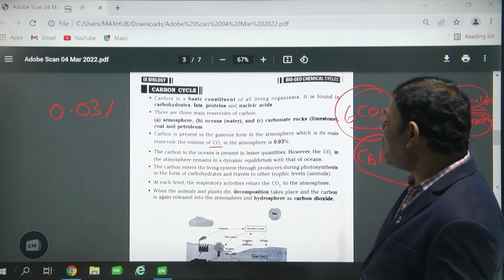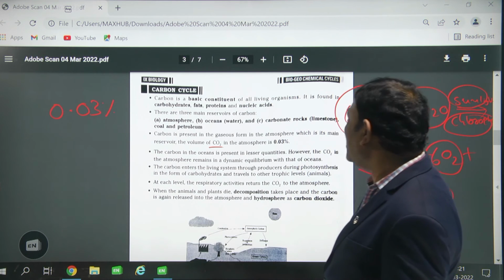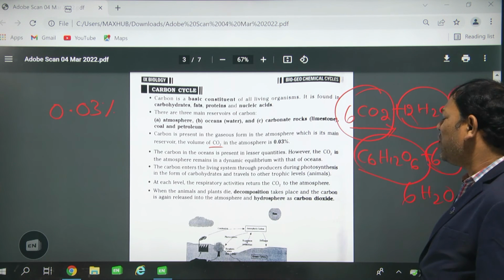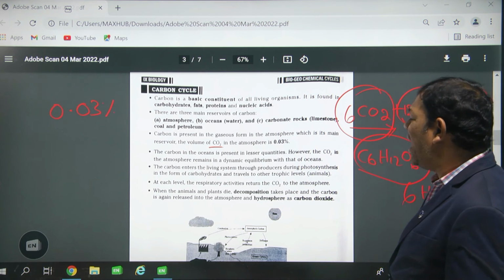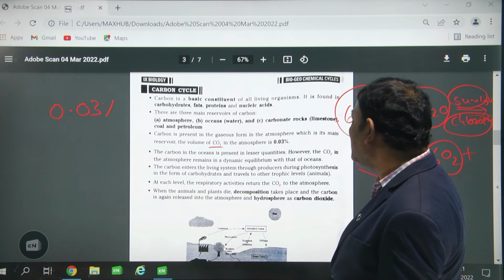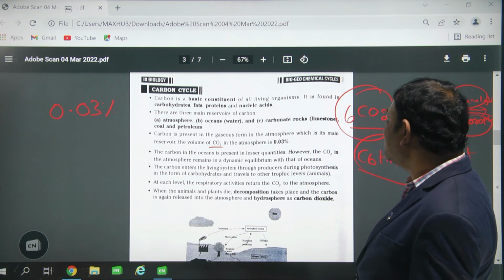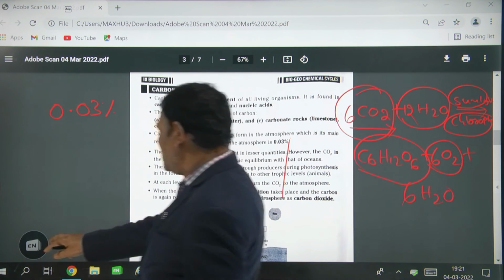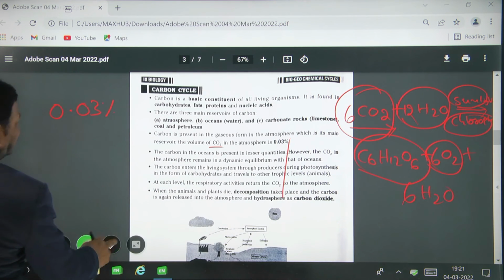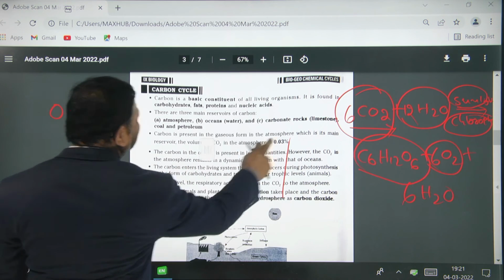When the plants and animals die, decomposition again takes place, and again that carbon dioxide is released into the atmosphere, and in the hydrosphere as carbon dioxide. So this is about the carbon cycle.